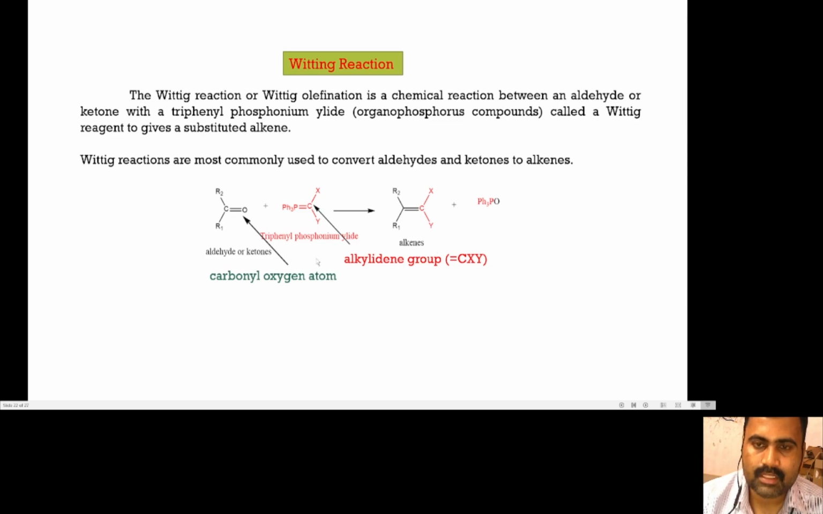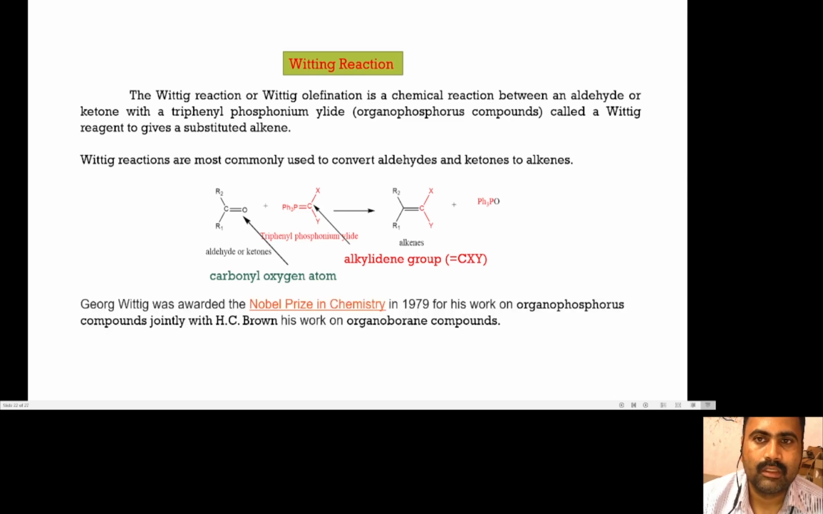This is the first time that any scientist approached the conversion of the carbonyl group into alkenes, and therefore in 1979 George Wittig was awarded the Nobel Prize in Chemistry for his work on organophosphorus compounds, jointly with H. C. Brown for his work on organoborane compounds.